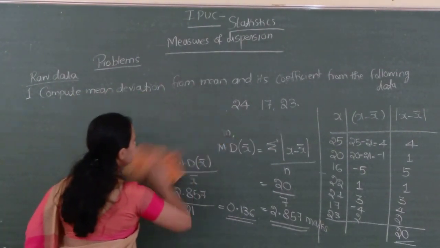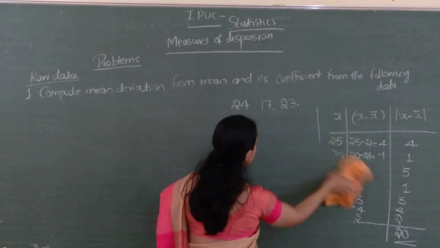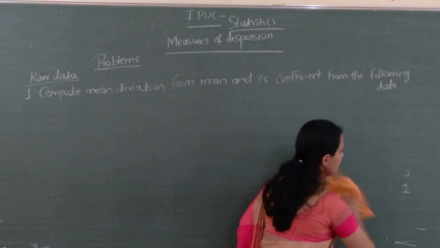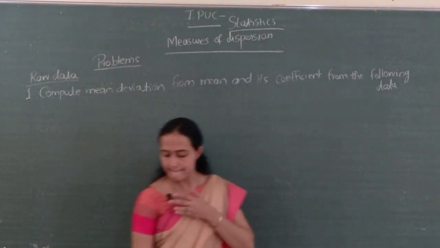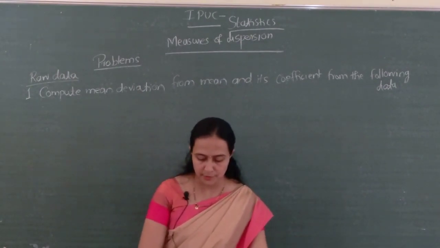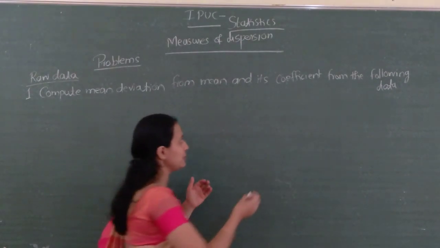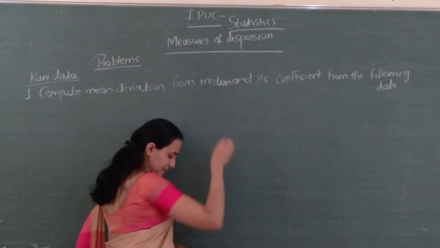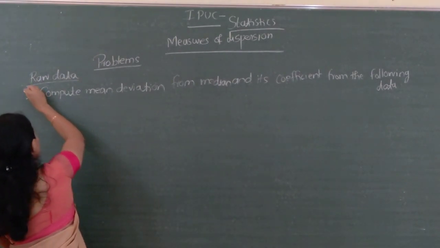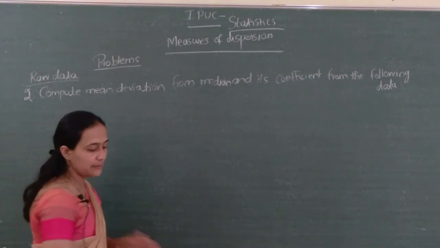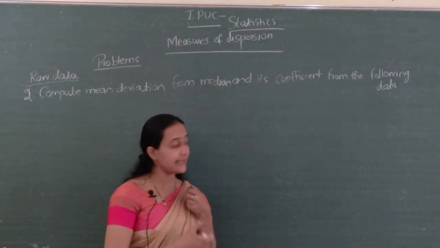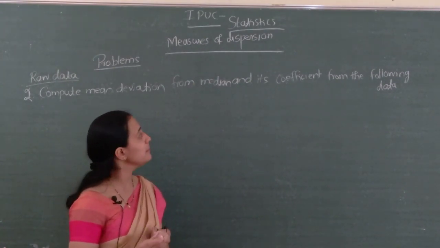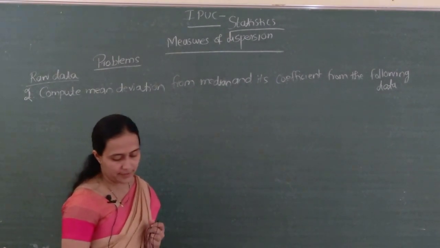Next, compute mean deviation from median and its relative measure. Second question, this one. Compute mean deviation from median and its relative measure. Its relative measure means which one? Coefficient of mean deviation from median itself, from the following data.